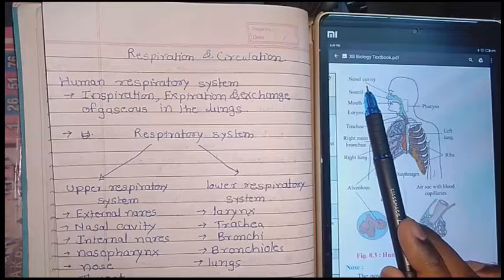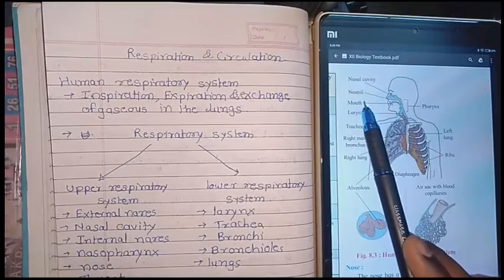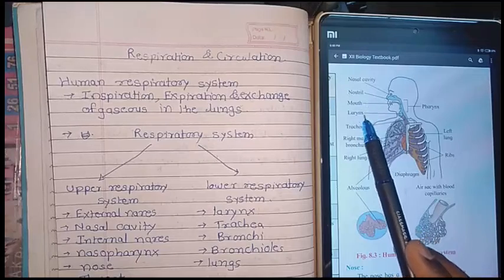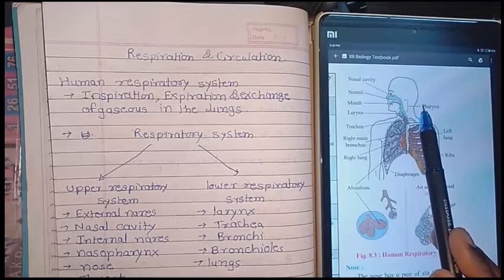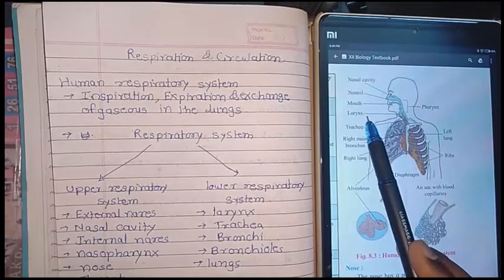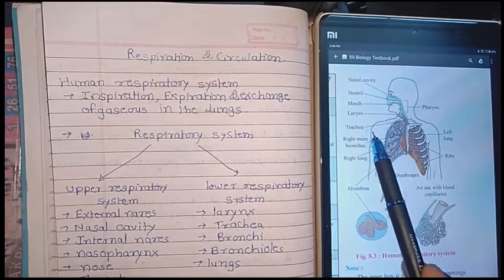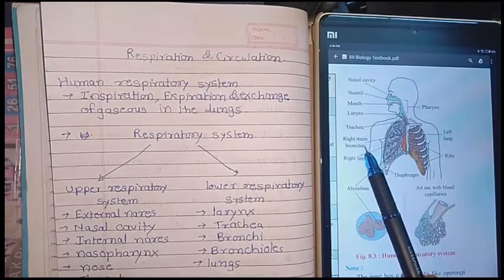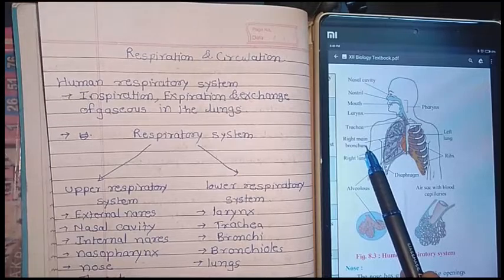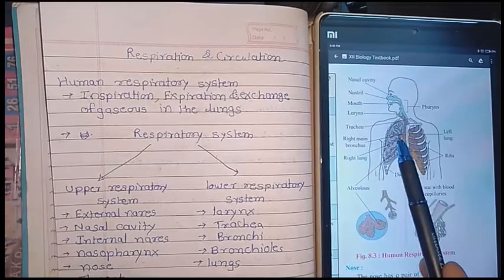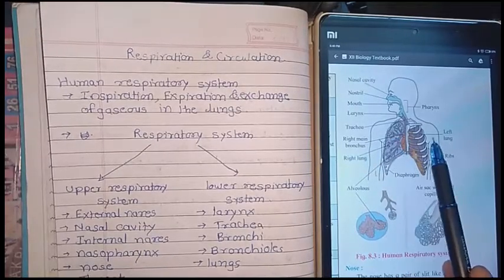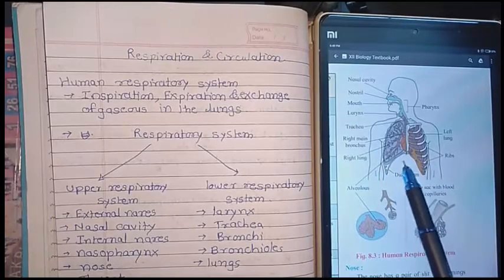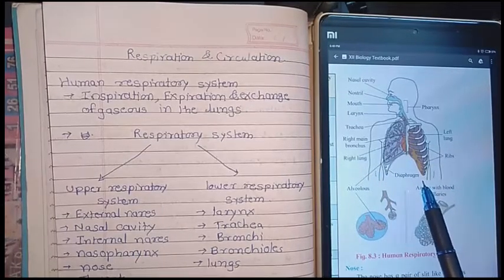We can see the nasal cavity, and after that it shows the nostril, mouth, larynx and pharynx. Pharynx is the upper part, larynx is the lower part of it. Then it has a trachea, which is a tube-like windpipe, also known as such. Then it shows the presence of the right main bronchus, then the right lung, left lung, then the ribs are there, and at the lower part a septum is there, which is known as the diaphragm.